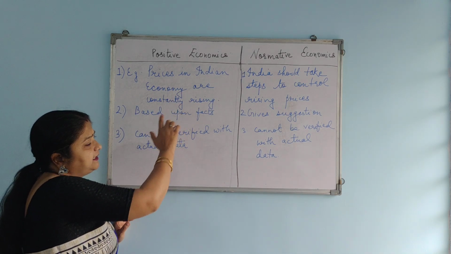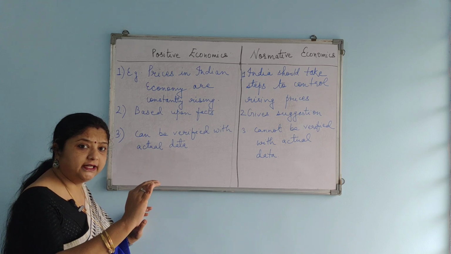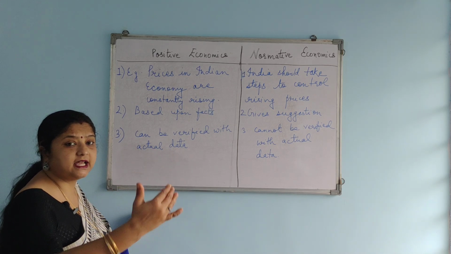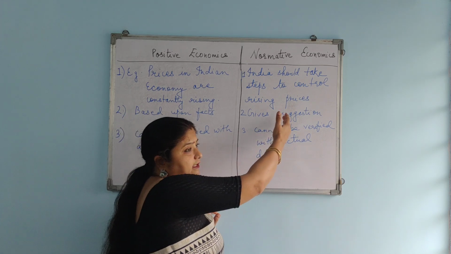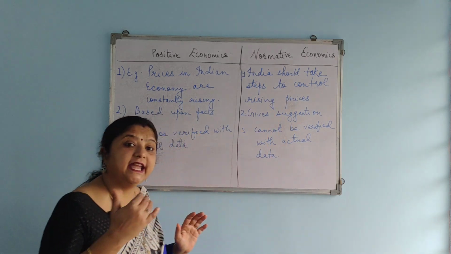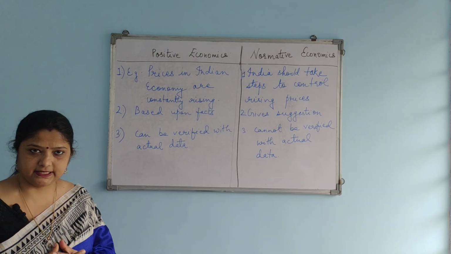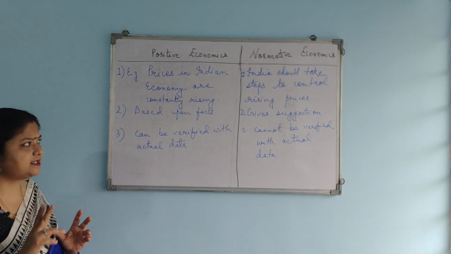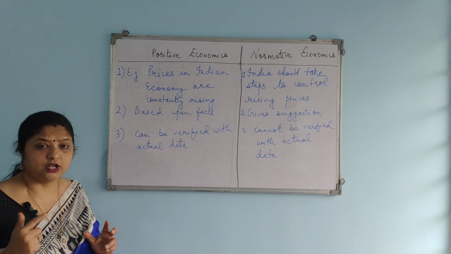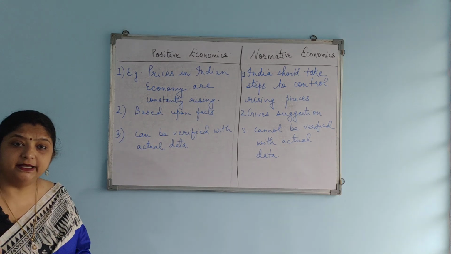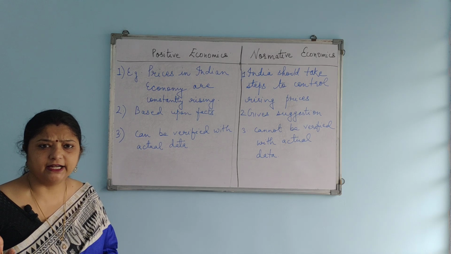The prices in the Indian economy are constantly rising. What is going on in the Indian economy? The prices are constantly rising. And what I have written on this side is that India should take steps to control rising prices. So we can see the difference. We can see that prices in the Indian economy are constantly rising. They are based upon facts. It is based upon facts only, no?